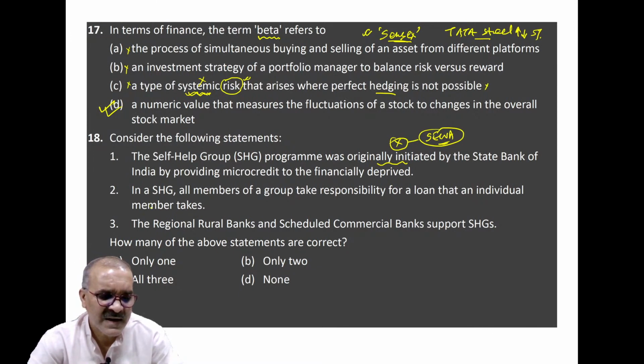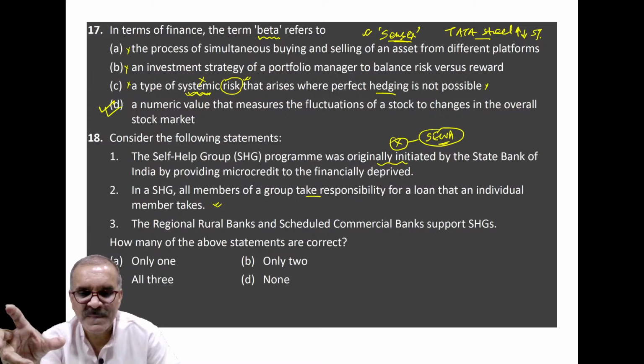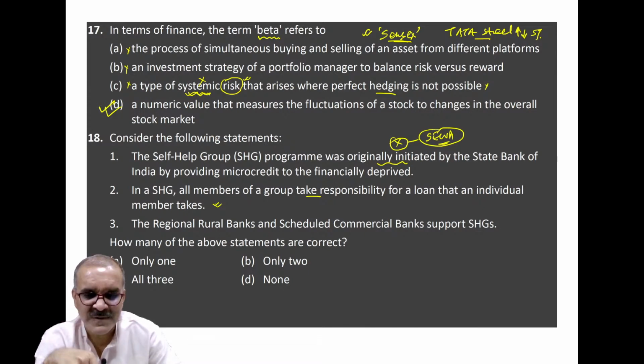In an SHG, all members of the group are trusted by society for a loan. Suppose two of them have no choice but to default. But what happens here? All 30 have borrowed together.